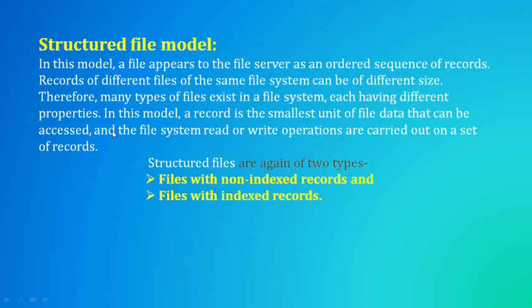That data can be accessed, and the file system can perform read or write operations on that particular set of records. If we consider a group of 10 students, there will be 10 records, and each record is nothing but the smallest unit of a file. All these 10 records will be kept as one file, and that record is nothing but the details of one student. The file system's read or write operations are carried out on that particular set of records.